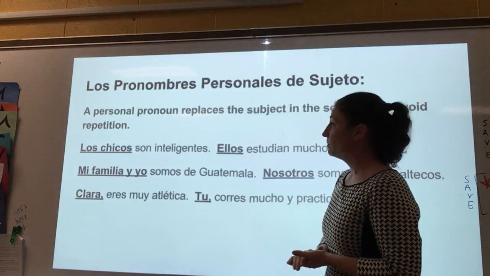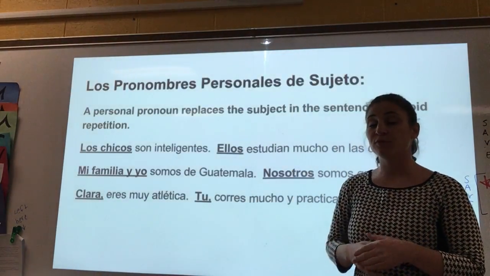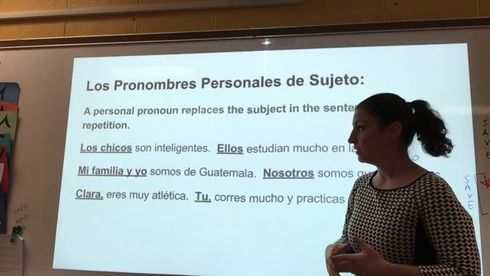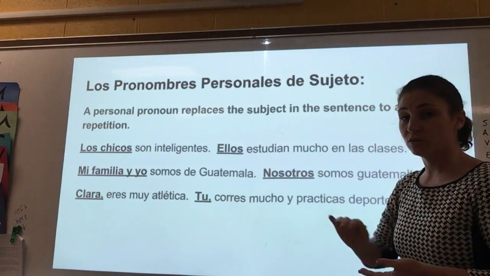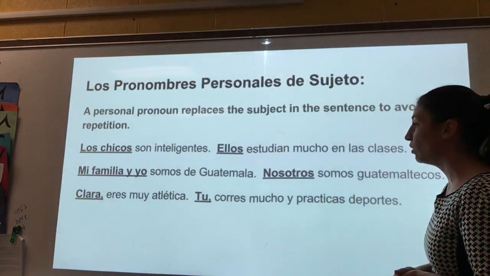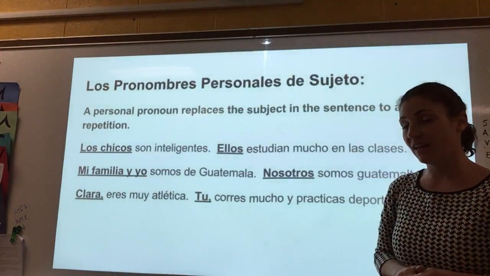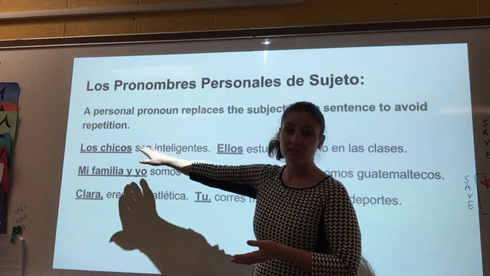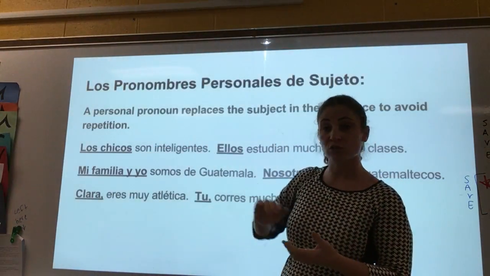Los pronombres. The cool thing about pronombres is that it actually helps you from repeating the subject over and over again. So it replaces the subject in the sentence. Los chicos son inteligentes. Ellos estudian mucho. The children are smart. They study a lot in class. Ellos replaced los chicos. In English, they replaces the children.